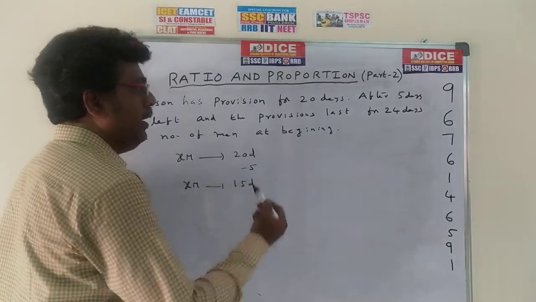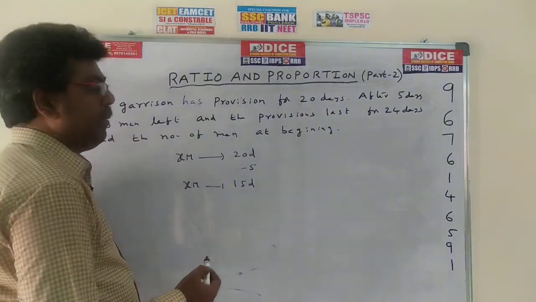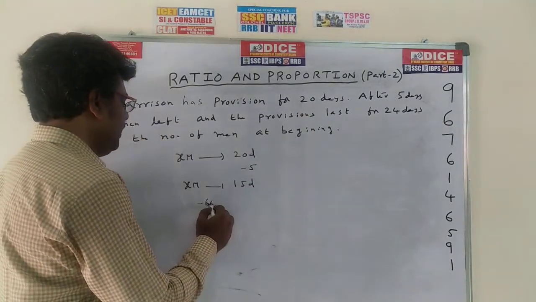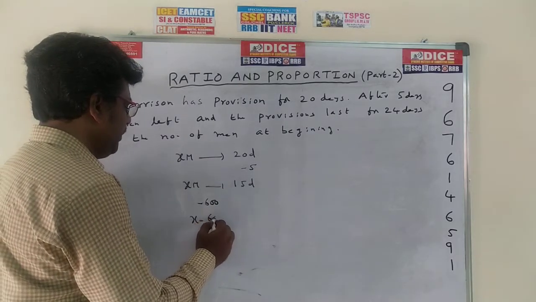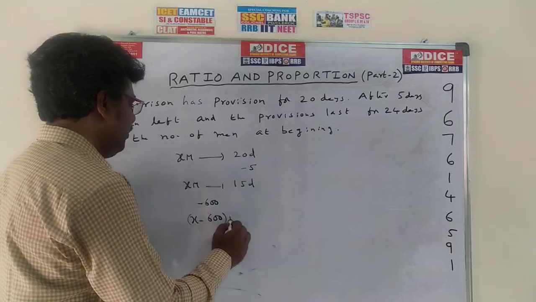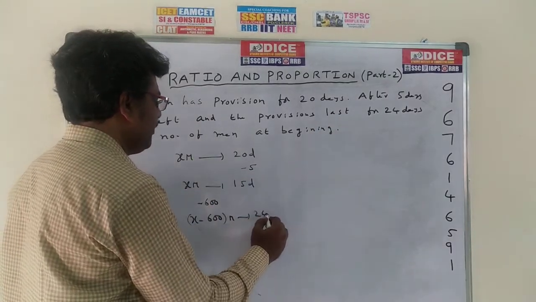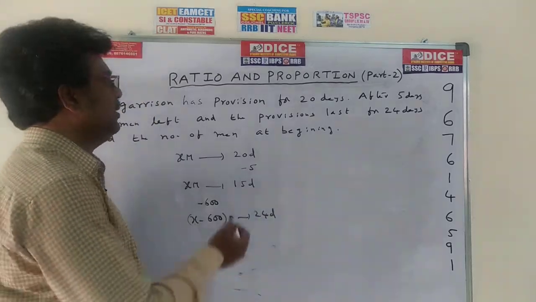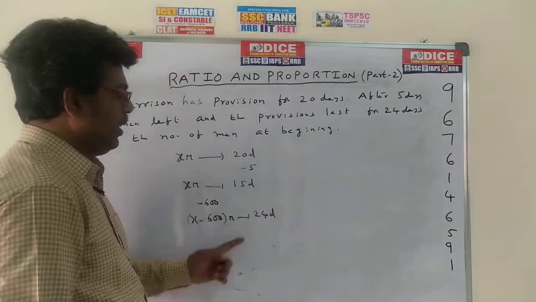After 5 days 600 men left, so minus 600. So X minus 600 men have food for how many days? For 24 days. After 600 left, the remaining food lasts for 24 days.